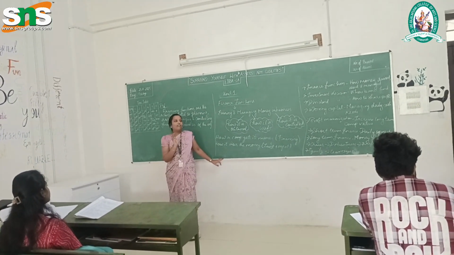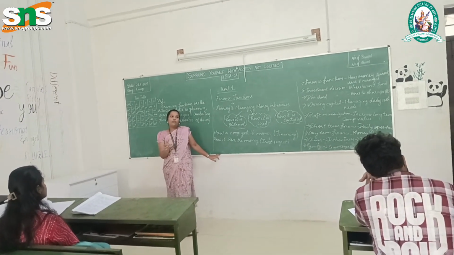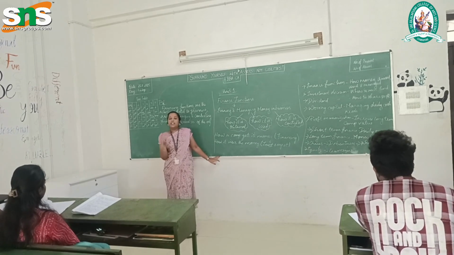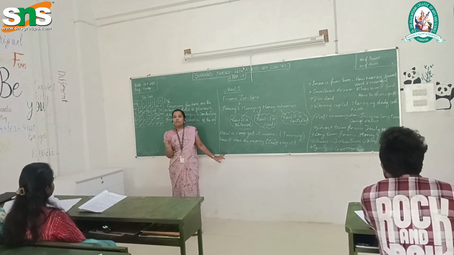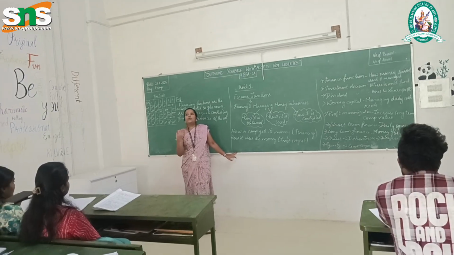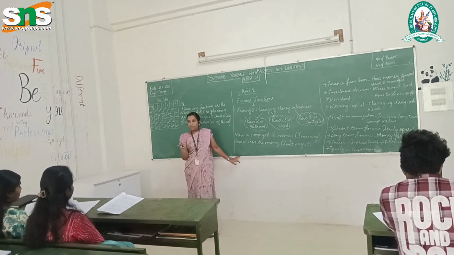So previously we started with the gaming session, where we had 4 rounds. In those 4 rounds, what was your first round about? Financing function. In the very first round, we discussed the financing function: how to finance, how to get money. And what was the second round?